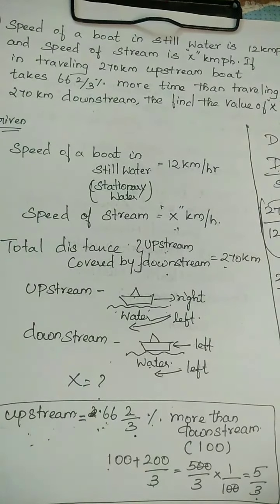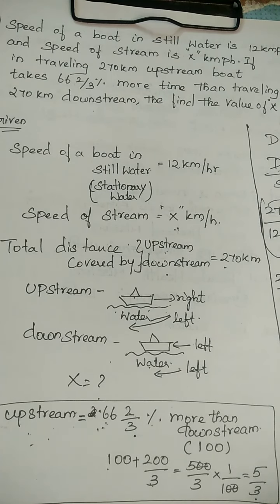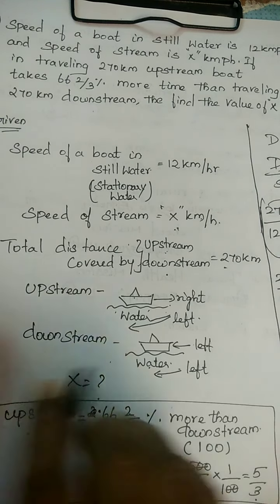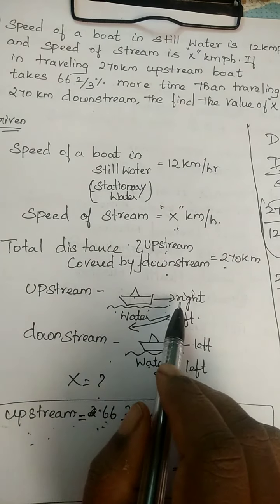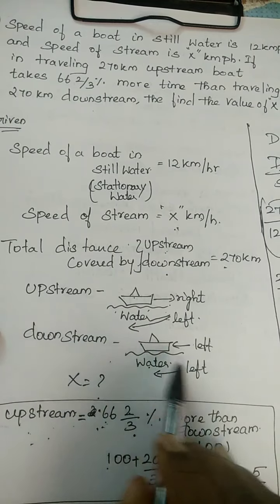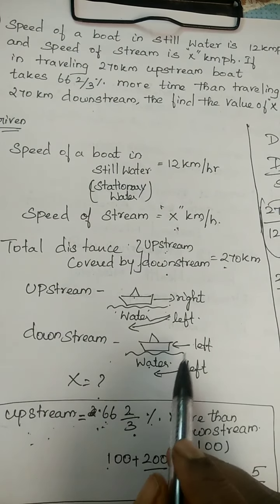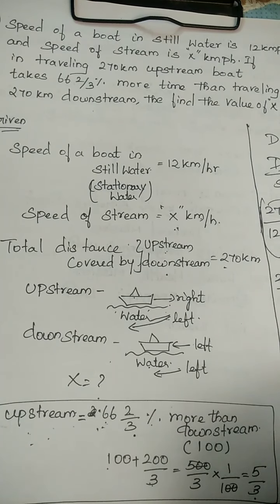So 270 kilometers. What is meant by upstream? Upstream means the boat and the water are moving in opposite directions. Water moves towards the left, but the ship moves against the water, which is called upstream. And what is meant by downstream? Water moves towards the left and the ship also continues in the same direction. So both are in the same direction, which is called downstream, and we have to find the value of x.